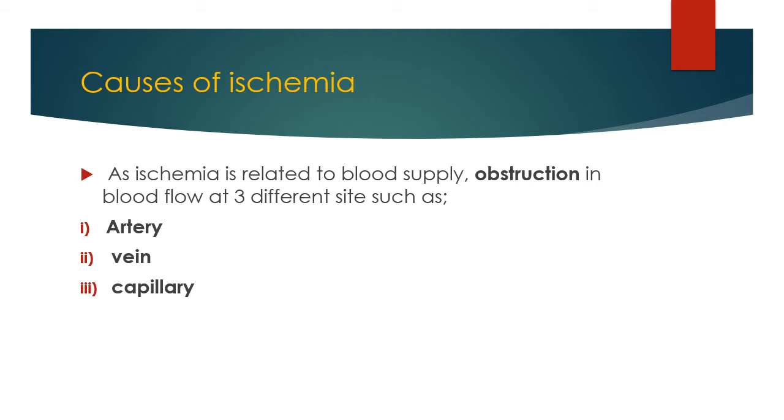Obstruction in capillaries can be produced due to their high sensitivity to heat and cold. They suddenly undergo contraction, called a spasm, meaning sudden contraction, and when exposed to cold conditions they may burst due to the exposure of heat. As their capillary diameter is very small, they can be blocked by groups of RBCs, detached cells from cancerous tumors and clumps of bacteria. These are the three main causes of ischemia.